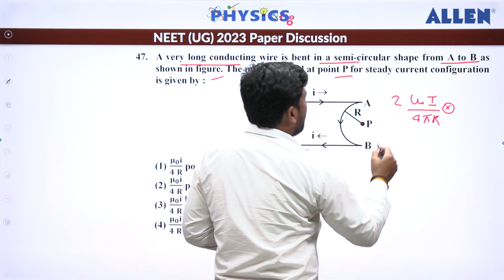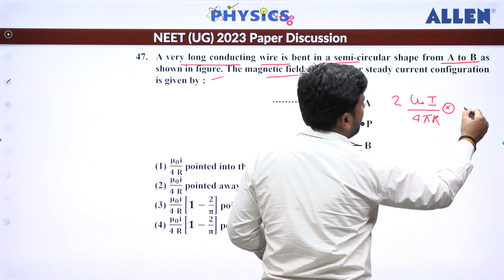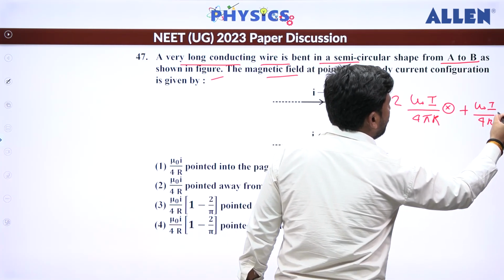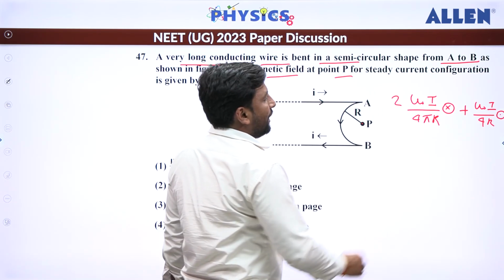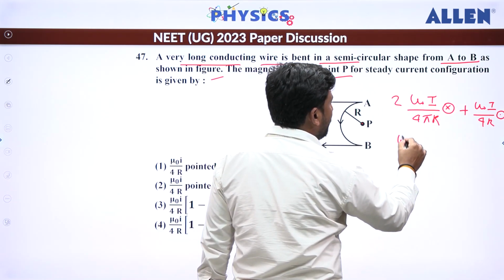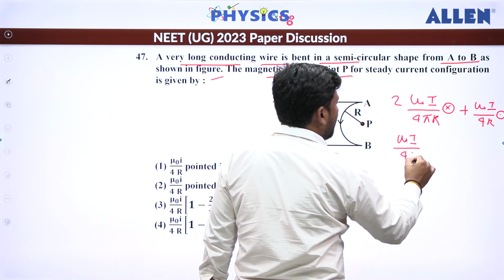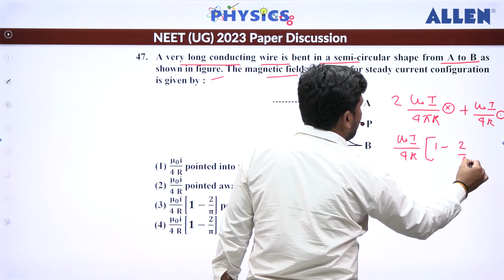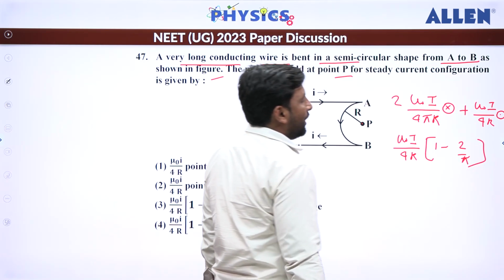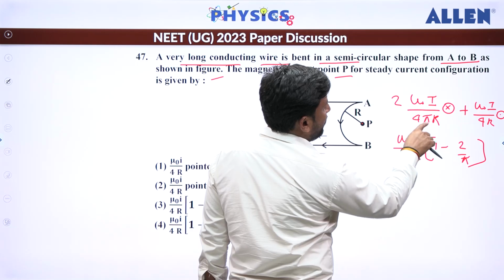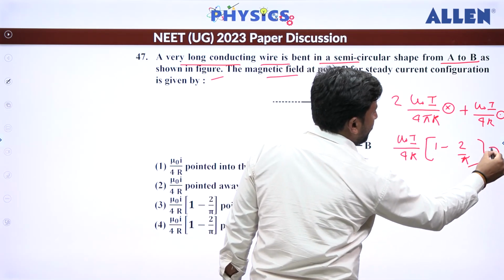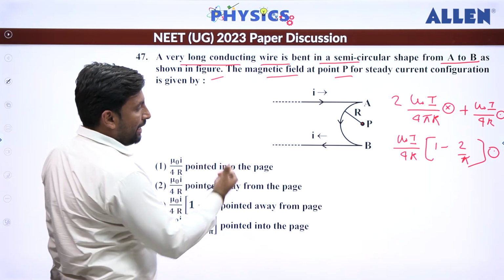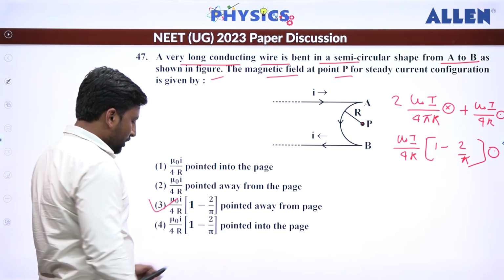Now due to the semicircular path, it will be coming outside. But it is semicircular, so for semicircular it is going to be plus μ0 I divided by 4r, but it is dot. So if you calculate, you get μ0 I divided by 4r, you can take common, and this is going to be 1 minus 2 by π. Why? Because 2 by π is less than 1, and overall it will be dot. So it will be μ0 I by 4r and coming out of the plane. So the correct option is 3 here.